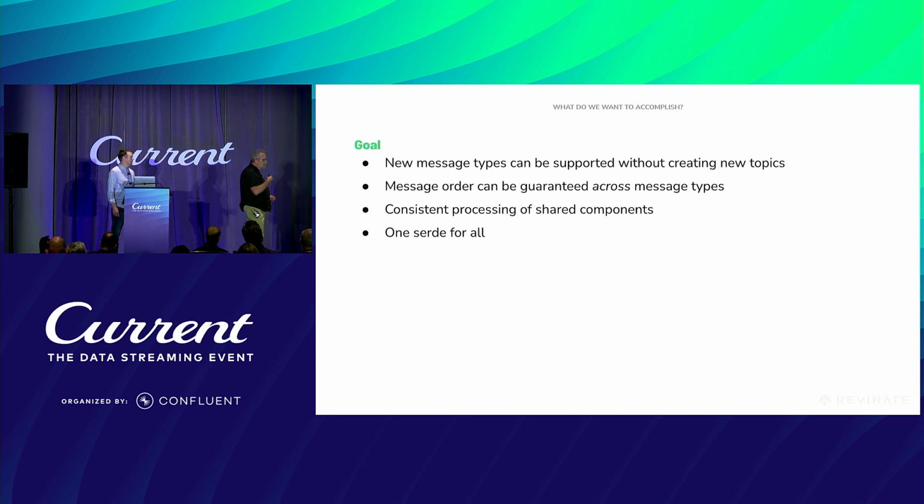So our goal was to create a schema where we can add new message types without necessarily having to create new topics. We want to be able to enforce ordering across the message types. We'd like to be able to ensure that every component inside of the message is processed consistently, irrespective of the type of message that it's in.